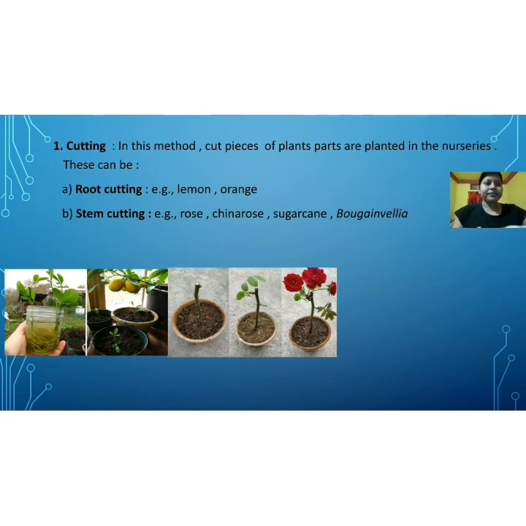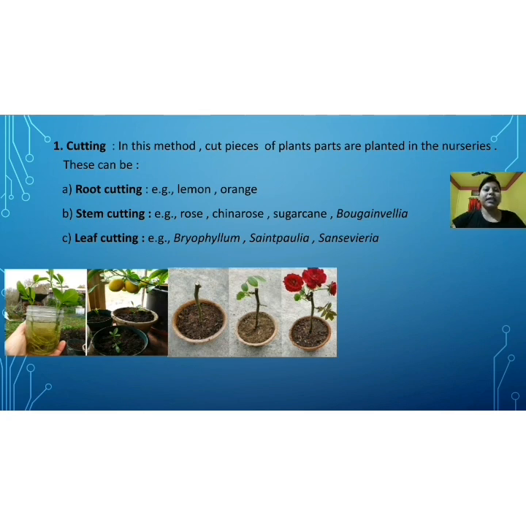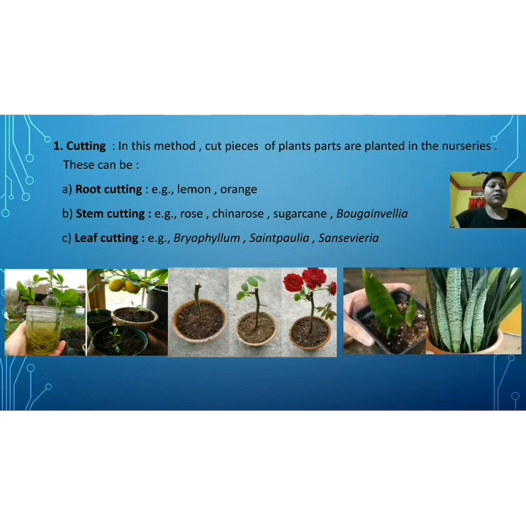In stem cutting, some of the examples are roses, China roses, then sugarcane, bougainvillea. Here the picture shows how the rose plant is developed from the stem cutting. The third cutting method is leaf cutting. By cutting the leaf part, here is a picture which shows Sansevieria, that is the snake plant. By taking a piece of leaf, we may gain a new plant.